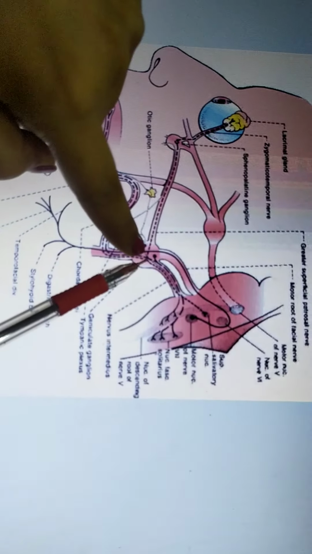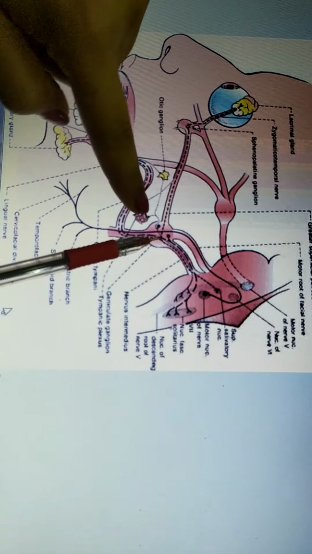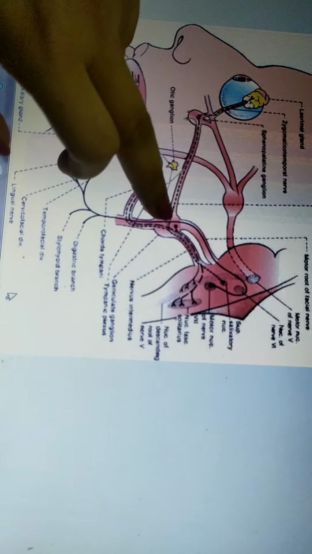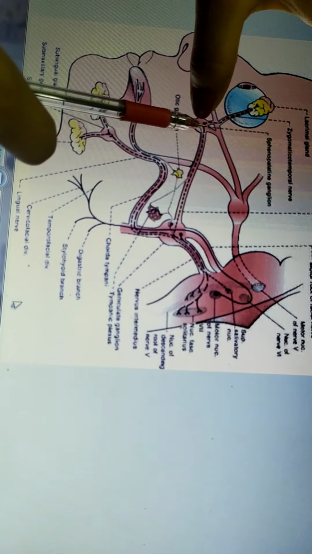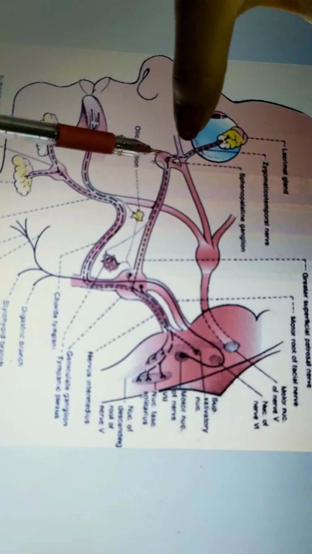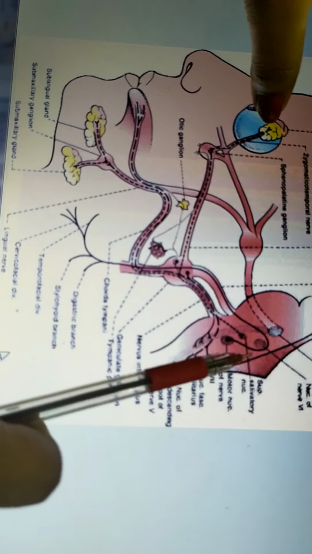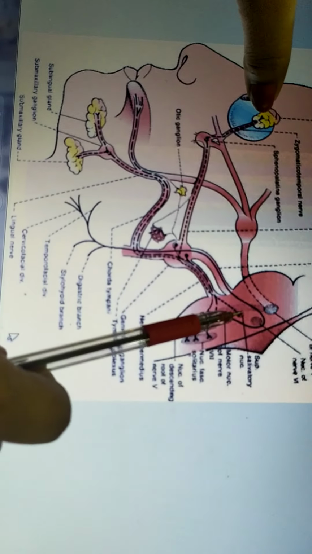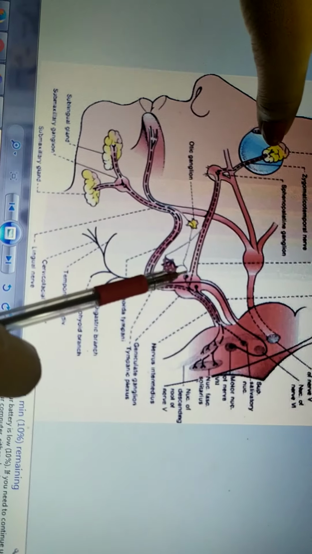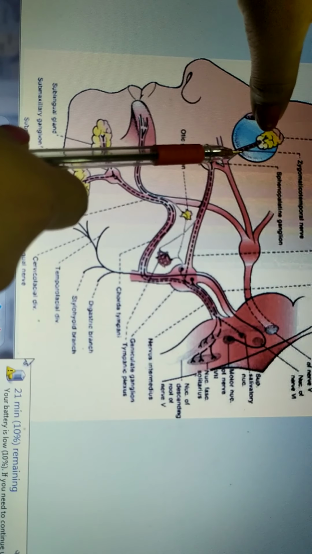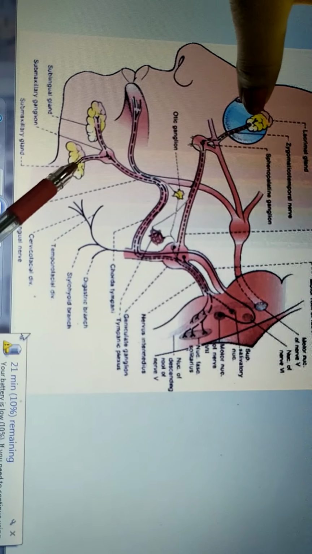lateral geniculate ganglia, the fibers responsible for lacrimation move in middle cranial fossa. From here they get separated and then they end up at ganglia. From here the postganglionic fiber starts and ends at lacrimal gland. So this is the route of lacrimal fibers of the facial nerve. Starting from here at geniculate ganglia, they get separated. Lacrimatory fibers go toward the lacrimal gland and salivatory fibers go for the salivatory gland.